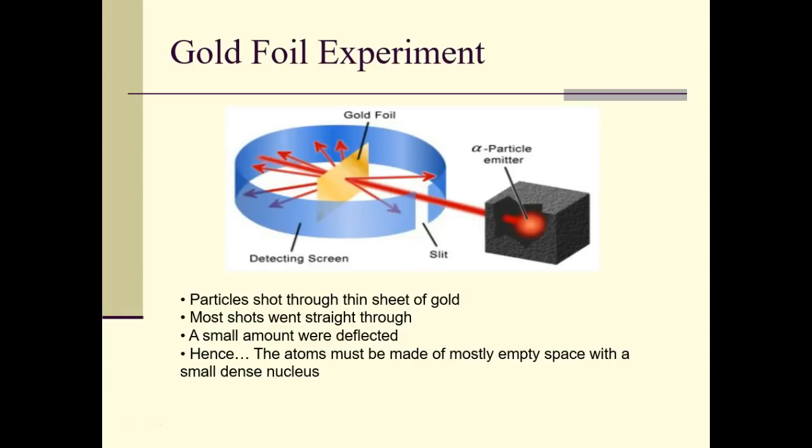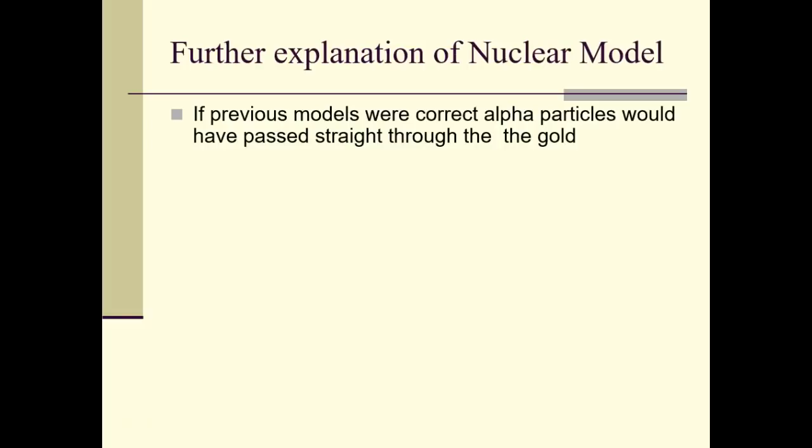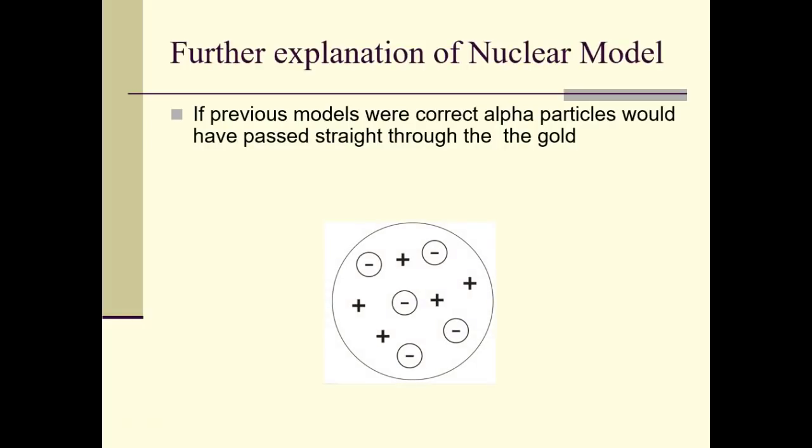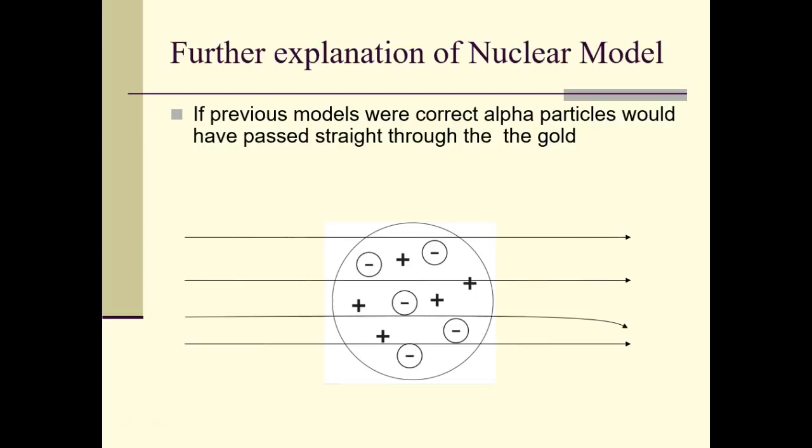Here is his gold foil experiment. He basically shot particles into some gold foil. He thought they were going to just go straight through, but when some bounced back, he said there was something in there that was deflecting them. Alpha particles are positive, so if they had all gone through, there wouldn't have been a positive charge in there. But remember, like charges will repel each other. All right, so here's what we had before, and here's what he noticed. When he shot particles in there, they started curving.